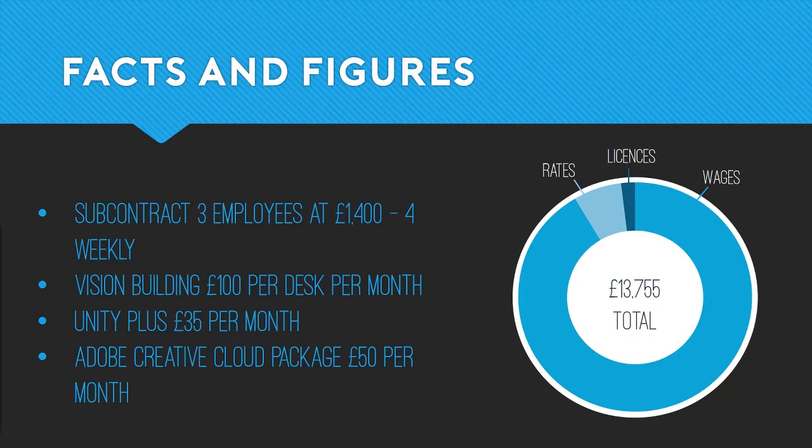We will be looking to rent office space at Dundee's Vision Building, as this is the cheapest creative space for hire in Dundee. The cost of this is £100 per desk per month, which totals £900 for 3 staff over 12 weeks. We would also ask that Creative Scotland cover the licensing cost of the programmes over the time that we use them to develop this app. This would be £105 for 12 weeks of Unity Plus and £150 for Adobe's Creative Cloud package over 2 computers for 12 weeks. In total, the breakdown of costs is £255 for licensing software, £900 for rent and £12,600 for wages.